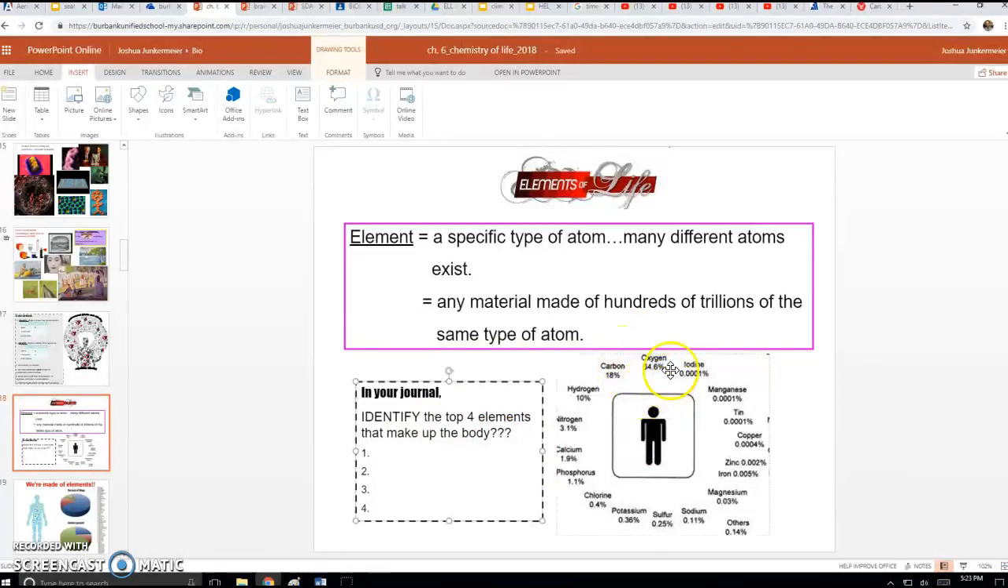Well, right here, if you look at oxygen, it says 64.6% of our body is made up of the element oxygen. So the biggest one would be oxygen at 64%. Now do 2, 3, and 4. Find out which ones are the other most common elements that make up our body, and just make that list in your notebook.